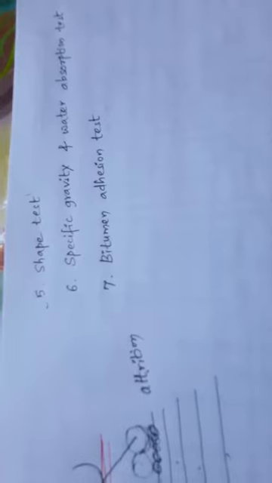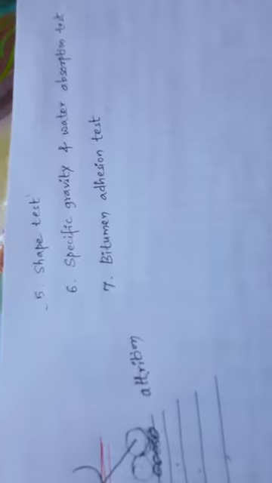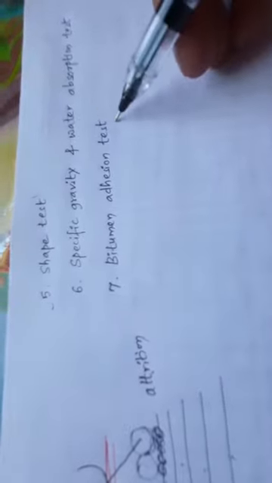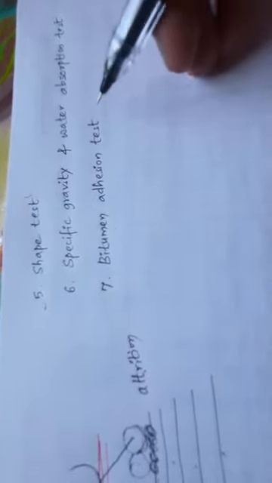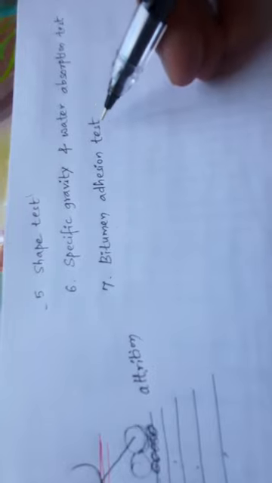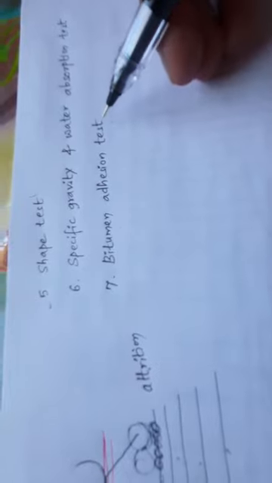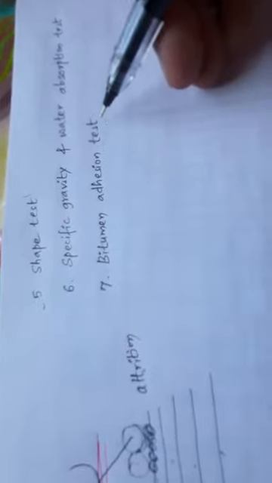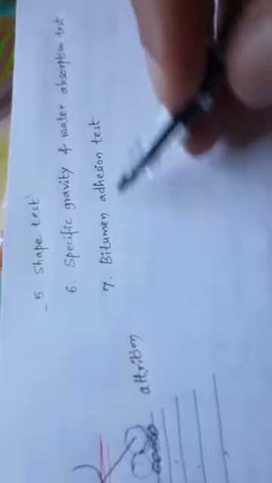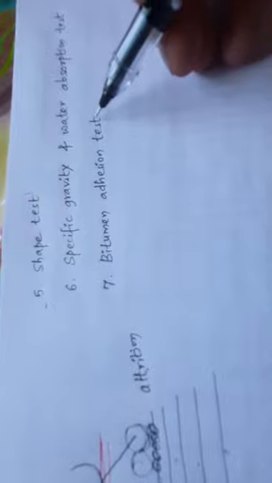These aggregates we call hydrophobic. Clear? The bitumen adhesion test is done by the static immersion test, the dynamic immersion test, the chemical immersion test, the immersion mechanical test, the coating test, and the immersion trafficking test. Different tests are available to check the adhesion with bitumen.